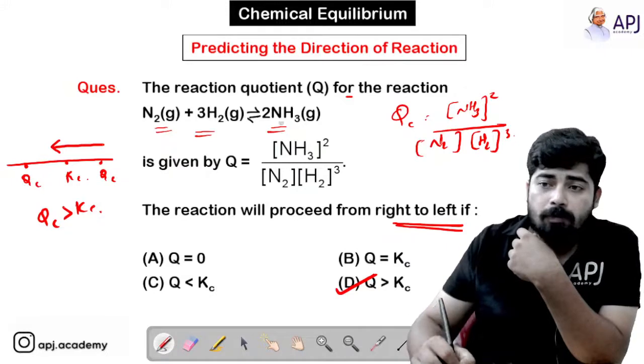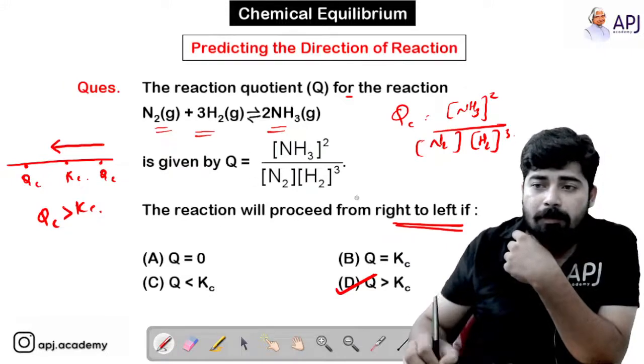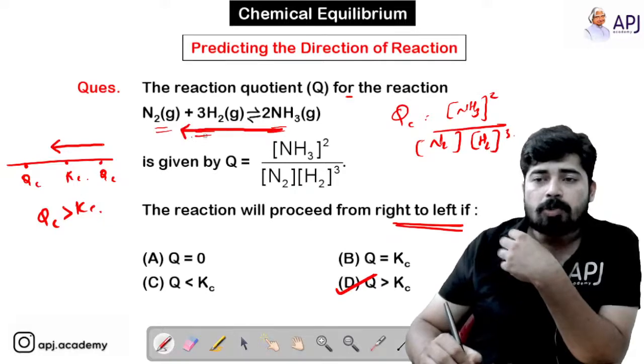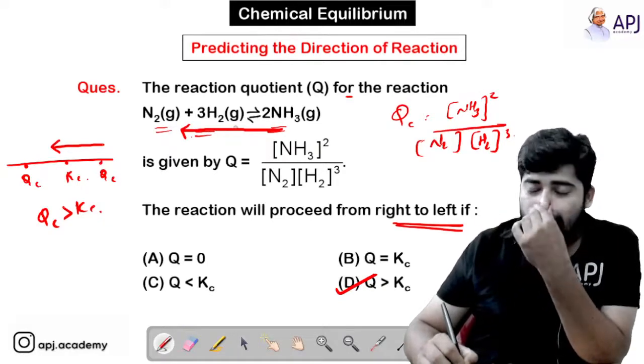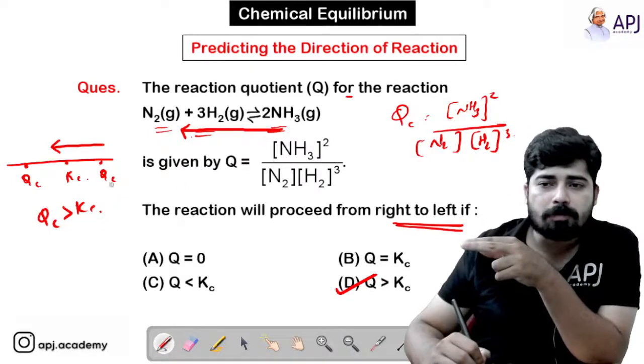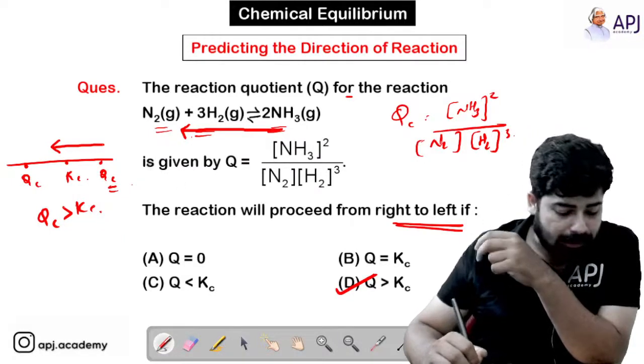This reaction is telling that the reaction will proceed from right to left, which means it will shift from right to left. So in order for the reaction to shift from right to left, what should be the condition? The condition should be Qc greater than Kc.